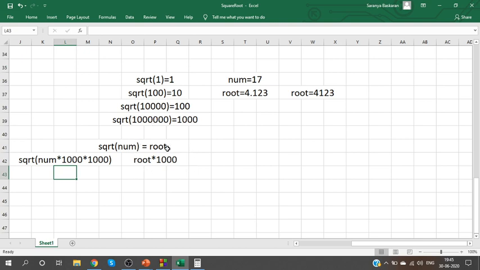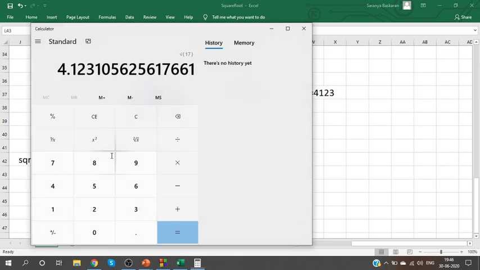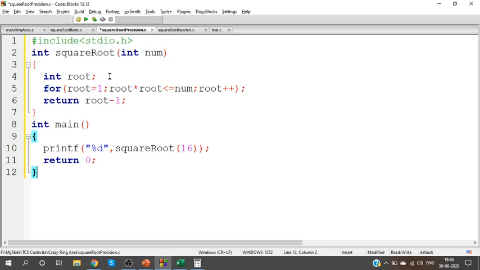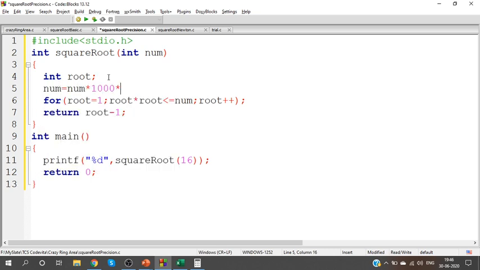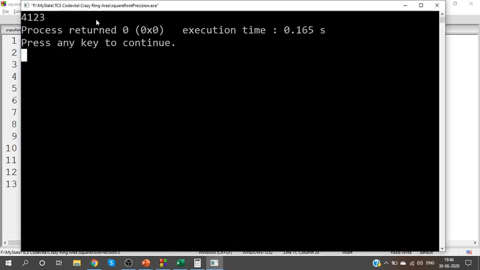Similarly, in this algorithm, if I should increase the decimal places by 3, the original number should be multiplied by 1000 into 1000. So when you receive a number, multiply that number by 1000 into 1000, so that the digits will be increased. Now let me work it for the same number 17. Take a look at your output. We get the output as 4123. Can you understand? Yes, I needed 4.123.